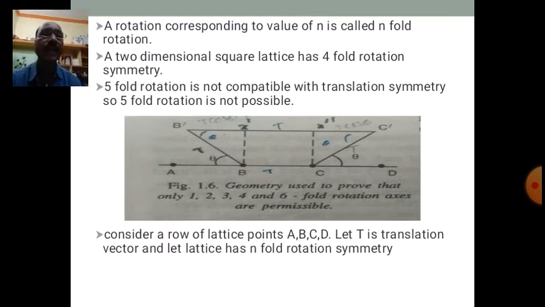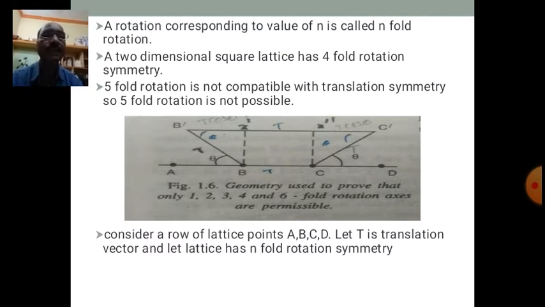We get the points B dash and C dash. So B dash and C dash are also lattice points here, isn't it? Now B dash B is equal to t and C dash C is also equal to t.